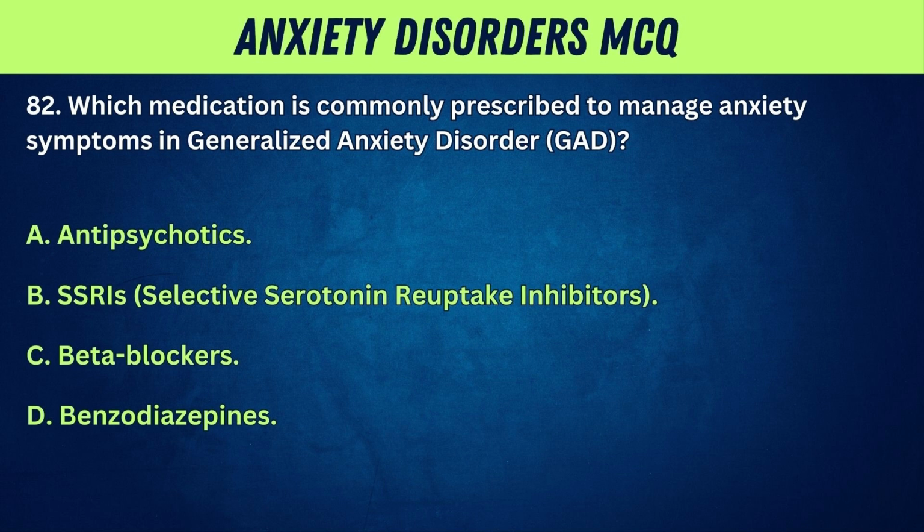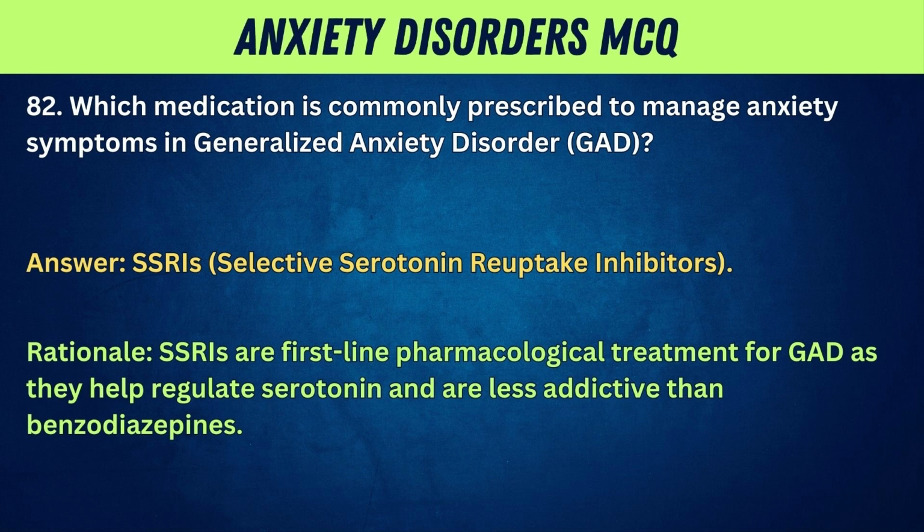Which medication is commonly prescribed to manage anxiety symptoms in generalized anxiety disorder, GAD? A. Antipsychotics. B. SSRIs, selective serotonin reuptake inhibitors. C. Beta blockers. D. Benzodiazepines. Answer: SSRIs, selective serotonin reuptake inhibitors. Rationale: SSRIs are first-line pharmacological treatment for GAD as they help regulate serotonin and are less addictive than benzodiazepines.